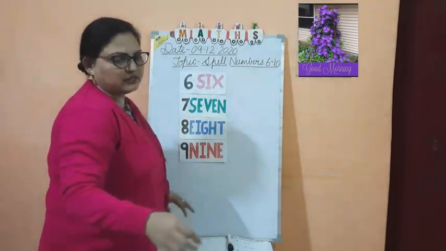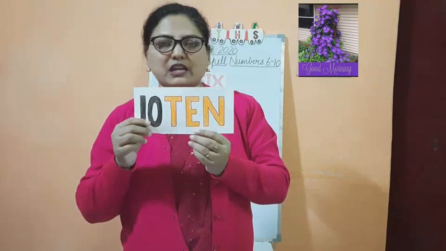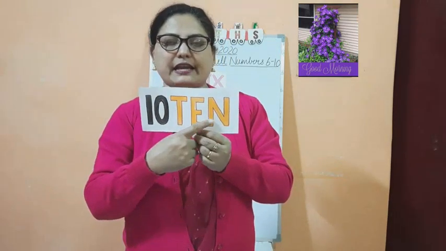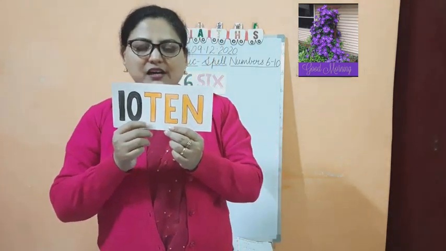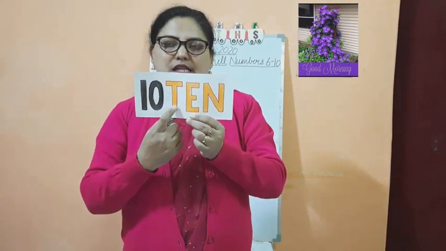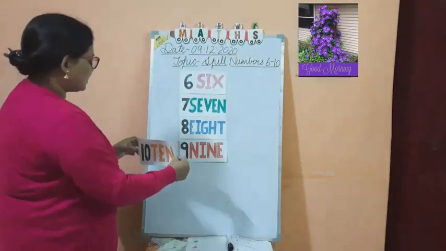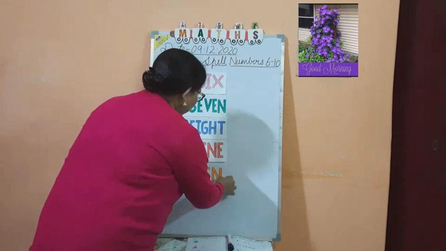Now after 9, this is 10. 1, 0, 10. What is the spelling of 10? T-E-N, 10. This is the small spelling. Say again, children: T-E-N, 10. So we have done 6 to 10 spelling.